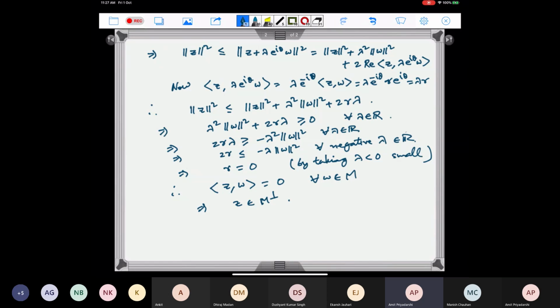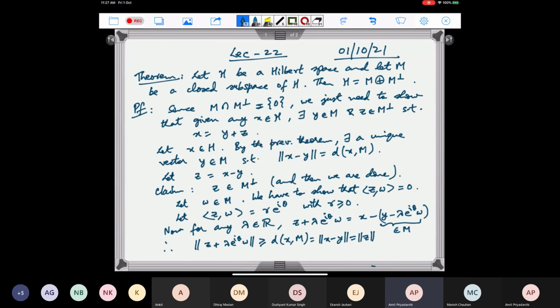Okay, so this is one important theorem that we can write H as the direct sum of M and M perp. So this is the orthogonal decomposition of any Hilbert space. You have any subspace and its orthogonal complement, then H is the direct sum of these. Given any x, you have a unique y in M such that this x minus y belongs to M perp. So that is called the orthogonal projection of M.